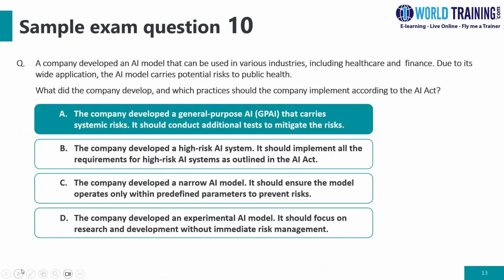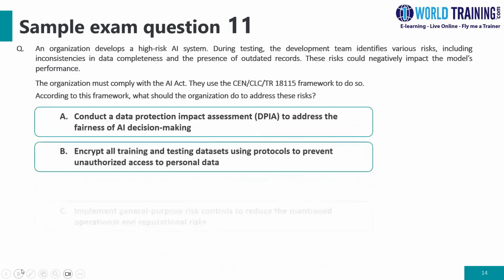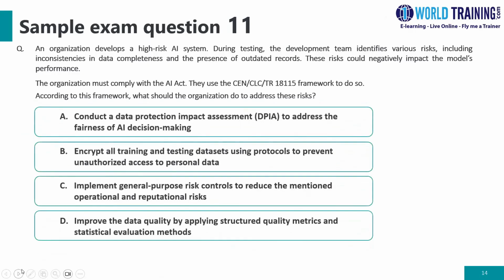The company developed a general purpose AI, which is called GPAI, that carries systemic risk, and it should conduct an additional test to mitigate those kinds of risks. So it's a high-risk AI system. During testing, the development team identifies various risks, including inconsistencies in data completeness and the presence of outdated records. These risks could negatively impact the model's performance. The organization must use the CEN/CLC/TR 18115 framework to do so. According to this framework, what should the organization do to address these factors?